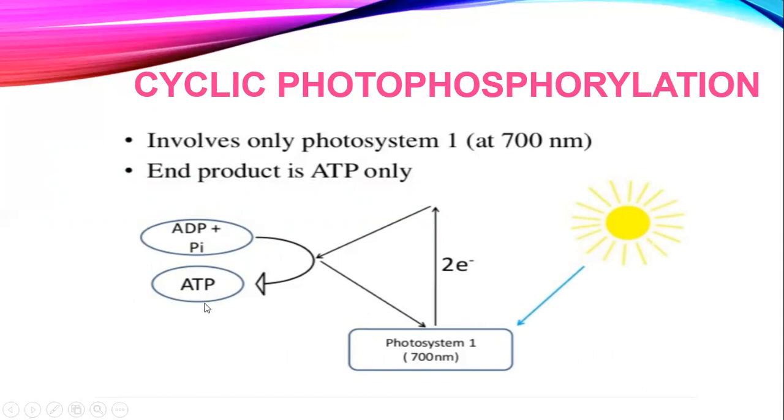Okay, so you can see over here, photosystem 1 is going to absorb the light energy, obviously the same way accessory pigment, then passing on the light energy to the primary pigment, then electrons are emitted, and then electrons pass through a series of electron carriers and come back to the photosystem, means coming back to the primary pigment molecule. And during this process, energy is released, which is used for the synthesis of ATP from ADP and inorganic phosphate.